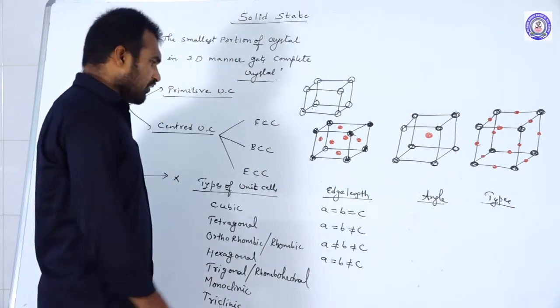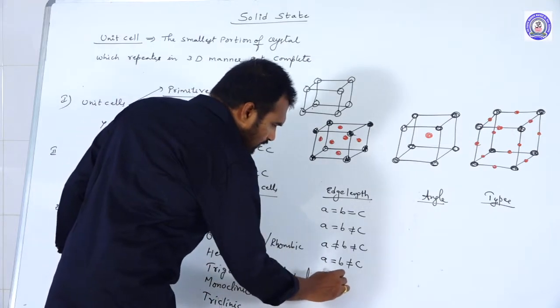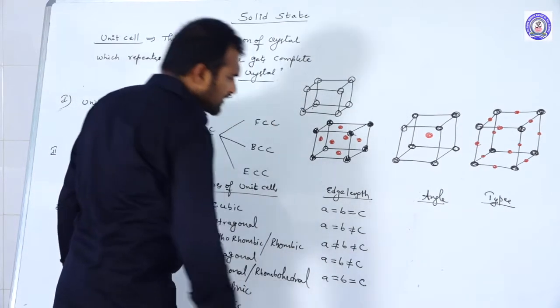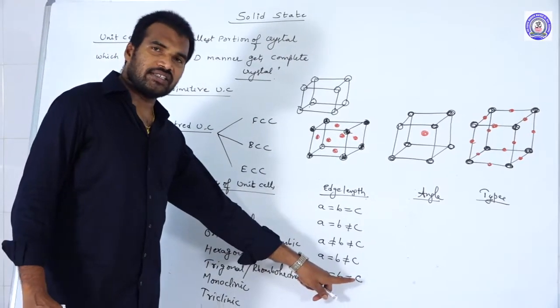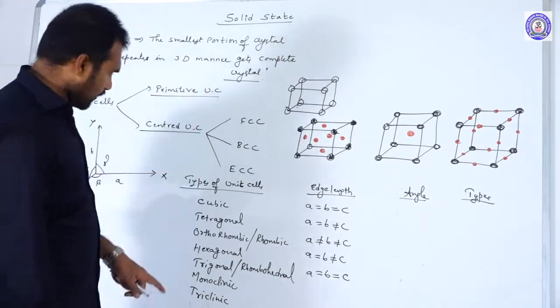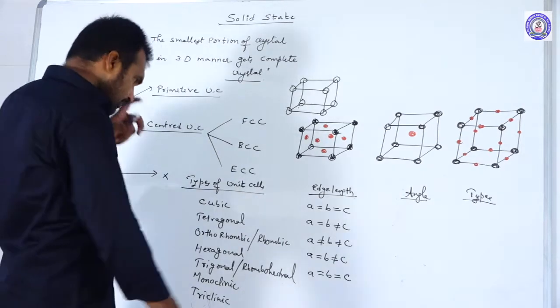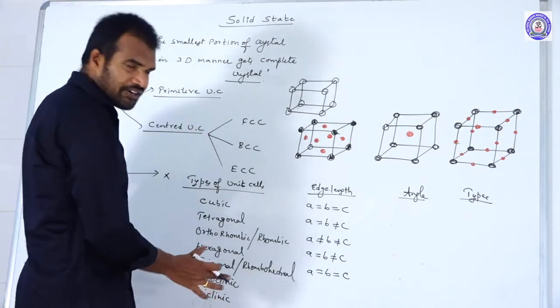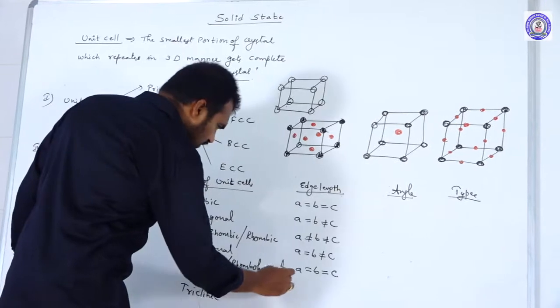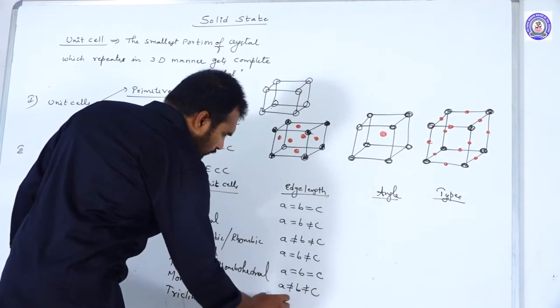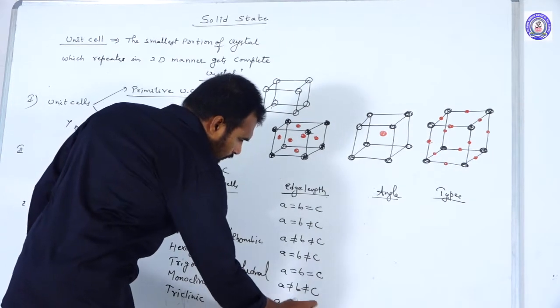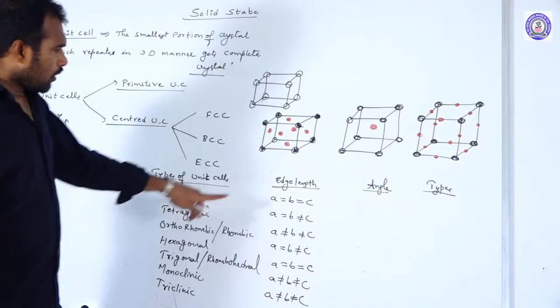Okay, and in trigonal, A is equal to B is equal to C. Again, in trigonal, all three edge lengths are equal. Next, in monoclinic and triclinic, in these two cases, all three are not equal. Okay, so this is the first.